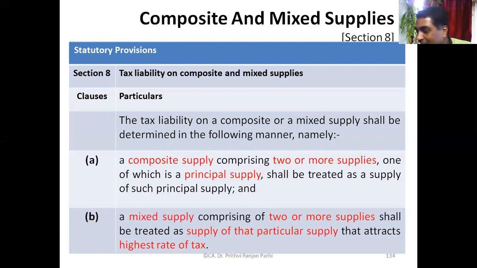The moment I give you an example, you'll find it is so simple. But again, you will read, you will try to understand the meaning of this. Composite supply comprising two or more supplies, one of which is a principal supply, shall be treated as a supply of such principal supply. That means all ancillary supplies shall also be treated as a principal supply. So composite supply includes multiple supplies, right? One of them is a principal supply, other items are ancillary supplies, but the entire composite supply shall be treated as if principal supply has been made.